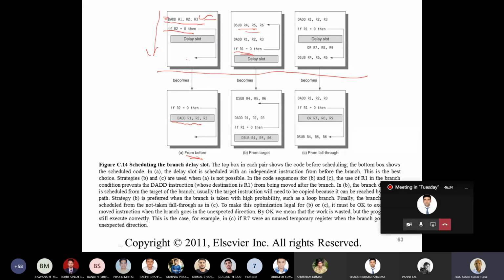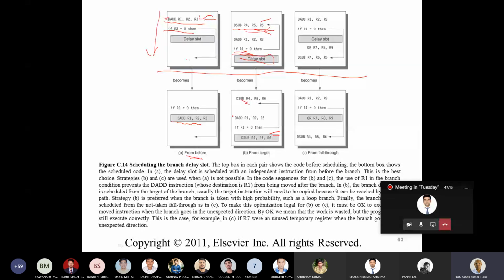Here, this is my branch instruction, this is my target, and this is the next instruction after the target. The target instruction should fill in the delay slot. So this is my branch instruction, this is the next instruction, this is my delay slot, and I need to find an instruction for the delay slot, so get it from the target.